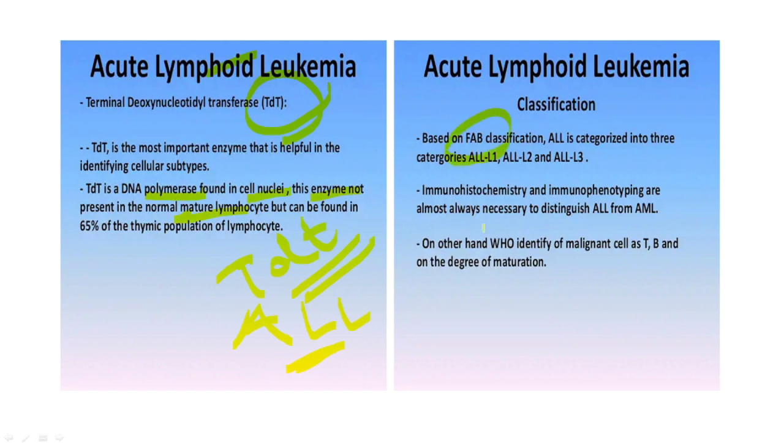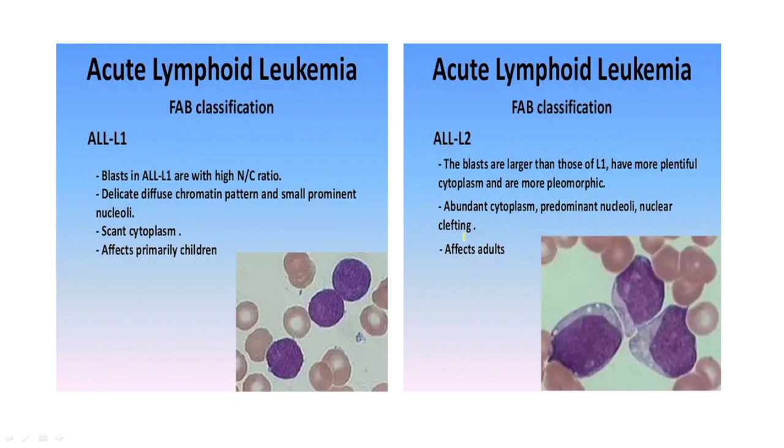So that is the FAB classification, which can be ALL L1, L2, or L3. And we have the WHO classification, which divides it according to the T cells, according to the B cells, or depending on the degree of maturation. Now coming to L1. You have a scant rim of cytoplasm that you see over here, and 1 to 2 prominent nucleoli here and there. There is very little cytoplasm. Everything is nucleus. So very high N/C ratio.